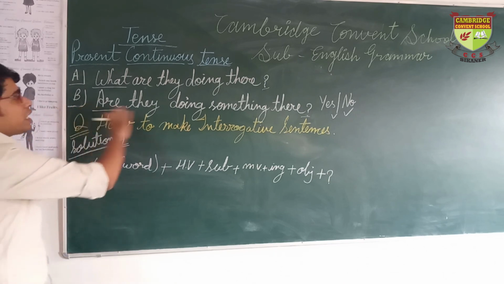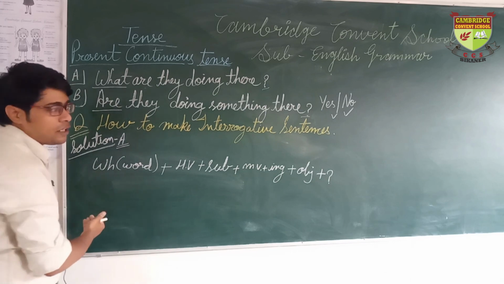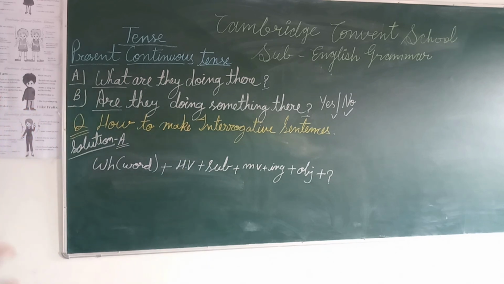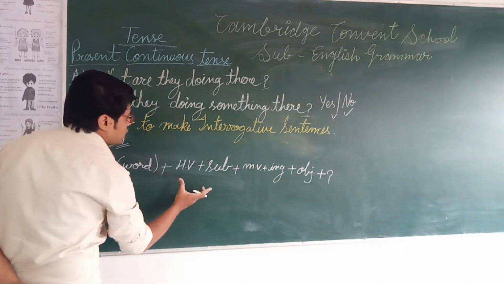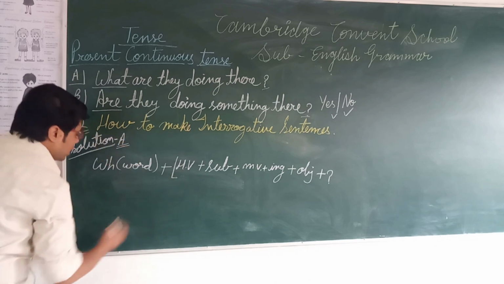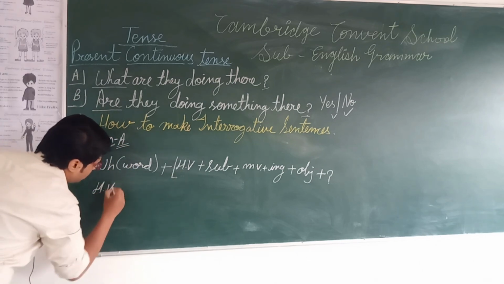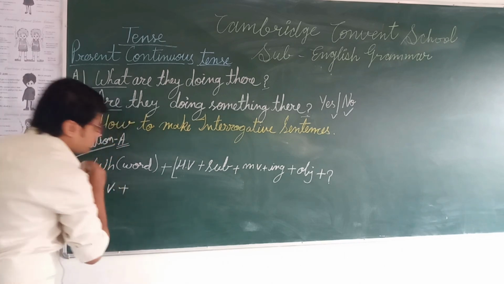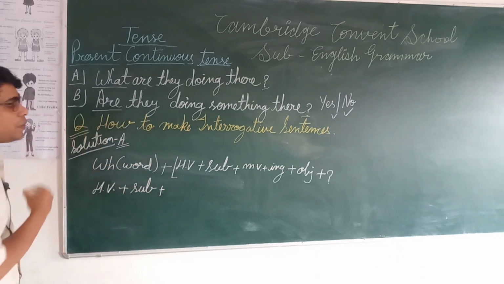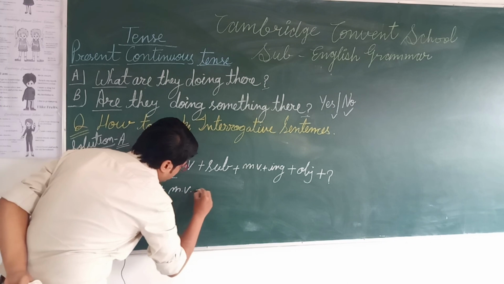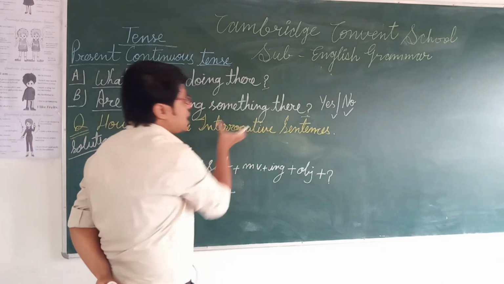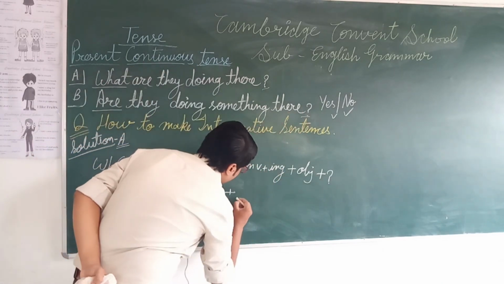If you want to make B kind of sentences, you have to follow this kind of sentence. I am writing B kind of sentences there. There is not too much work: just follow the A kind of sentence and start from here. Look at the board. Helping verb at the start. After it, the subject. After it, main verb with ing. And after it, the object. This is the additional information there.